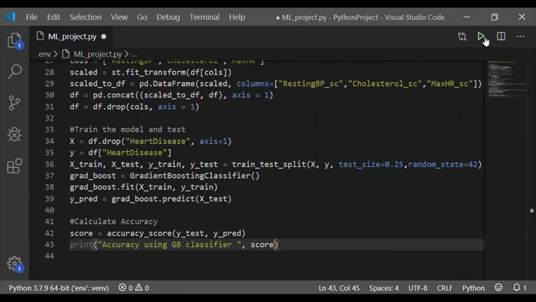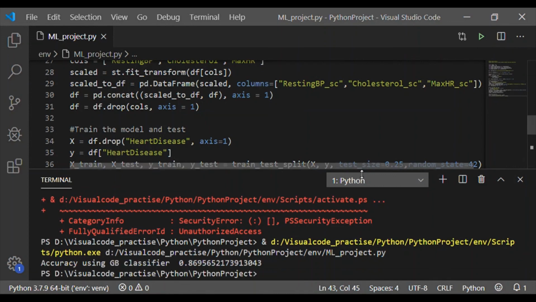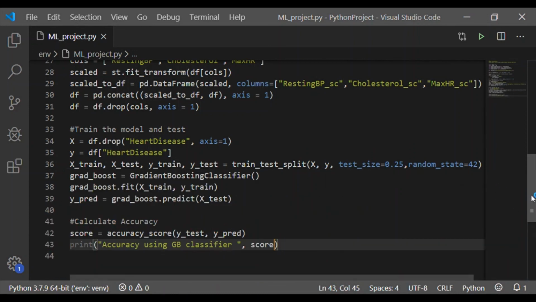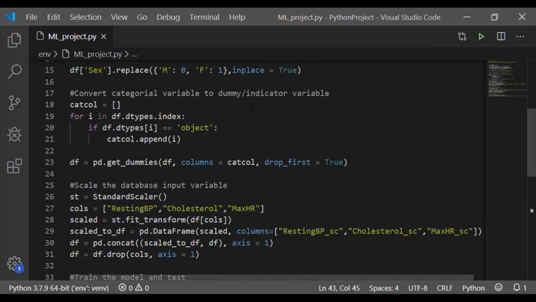On execution, we are getting the accuracy score for the gradient boosting algorithm as 0.869, which is 87%, and this is a very good accuracy because the boosting algorithm combines multiple weak learners in a sequential manner, which initially improves and helps to reduce the high bias.